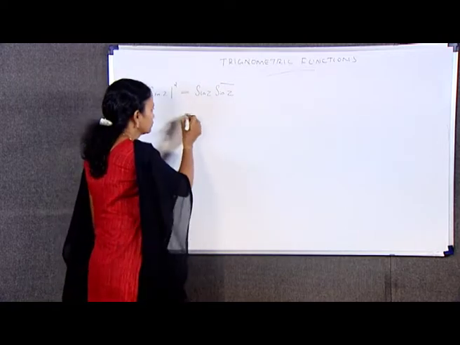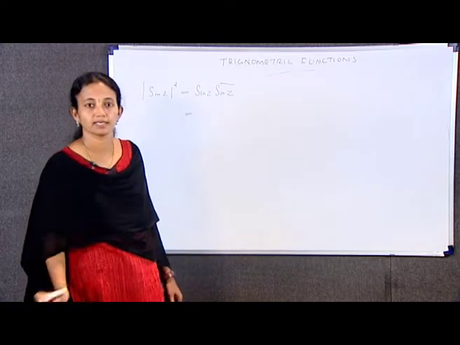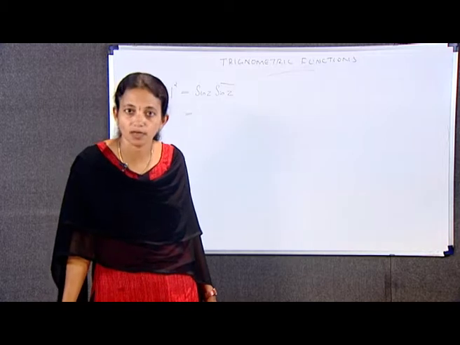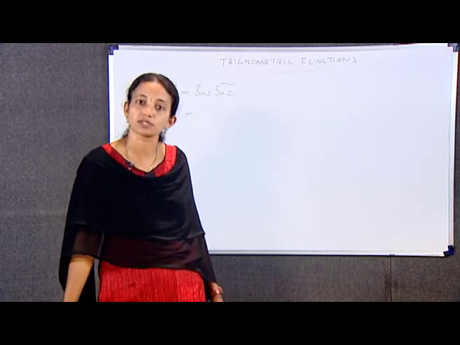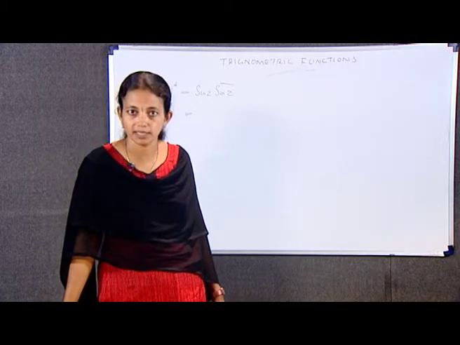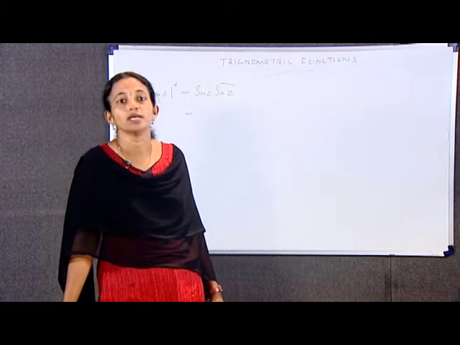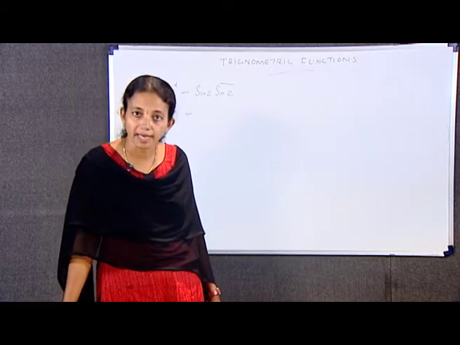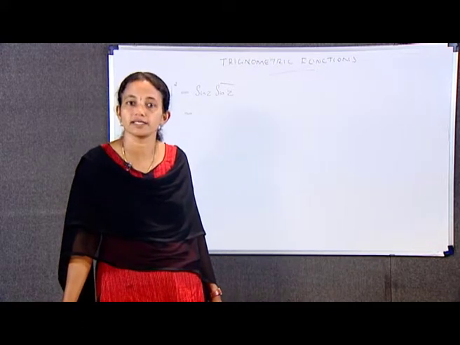We know sin z is sin x cosh y plus i cos x sinh y, and sin z bar is sin x cosh y minus i cos x sinh y.